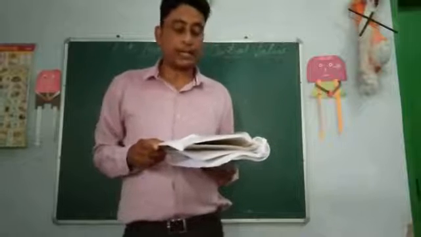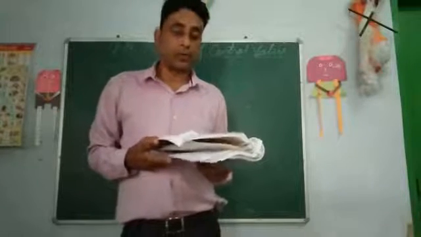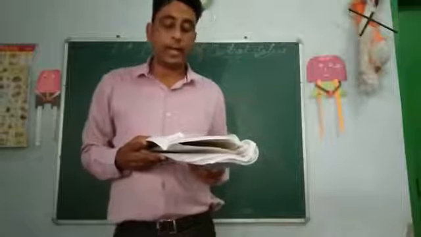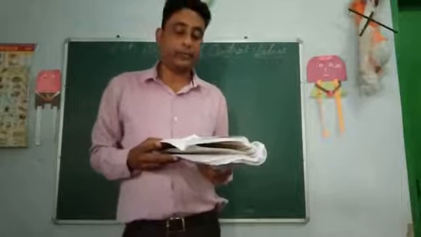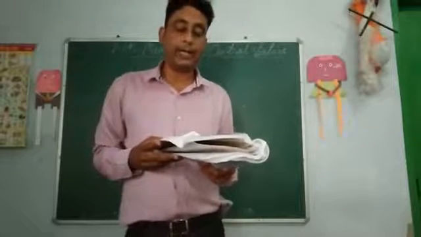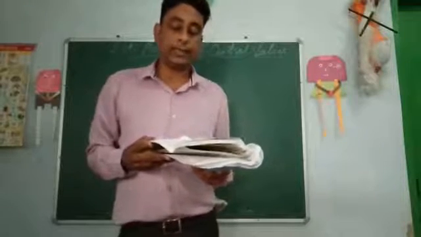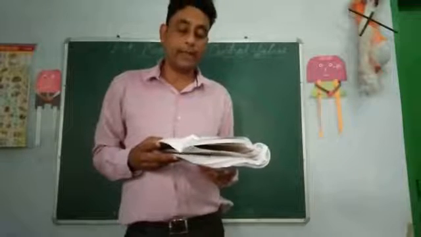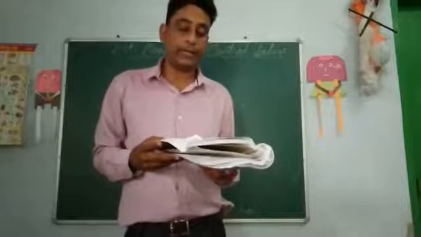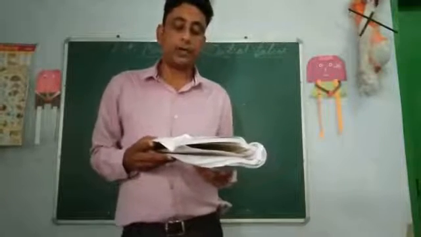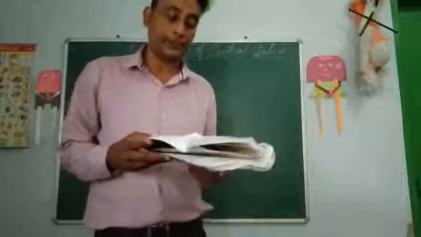Now Croxton and Cowden, who were economists, have defined an average as a single value within the range of the data that is used to represent all the values in the series. Since an average is somewhere within the range of the data, it is sometimes called a measure of the central value.